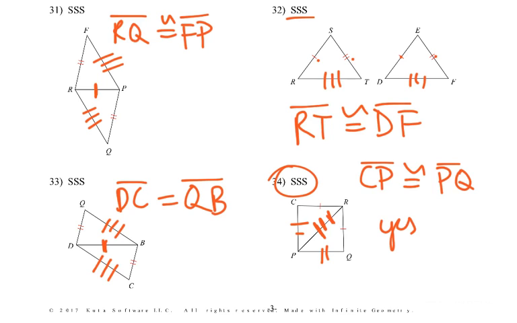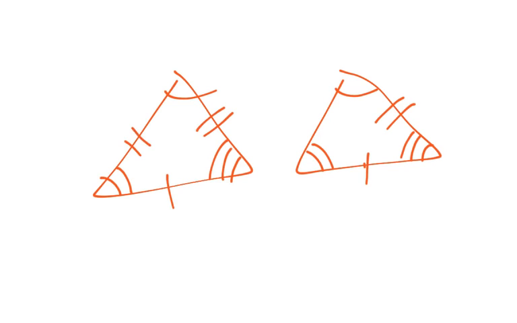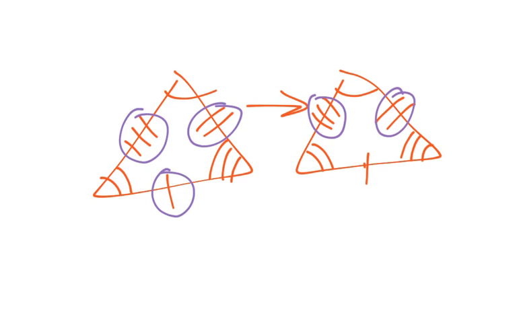Okay, so once again, we're just looking at two triangles trying to decide if they're congruent. And remember, when we say they're congruent, it means all their corresponding angles and their corresponding sides are congruent, which means they're basically the same triangle that has been moved. Okay. Now we can use just three pieces, all three sides. If they work, I may not know about these angles, but if I know the sides, then I can go and say, yep, the sides are congruent, the triangles are congruent, therefore the angles are congruent. And there we go.